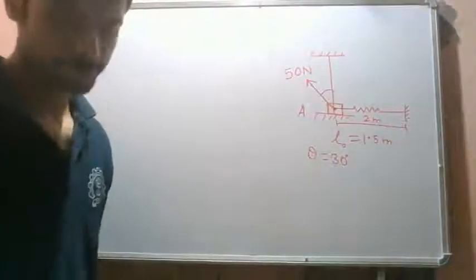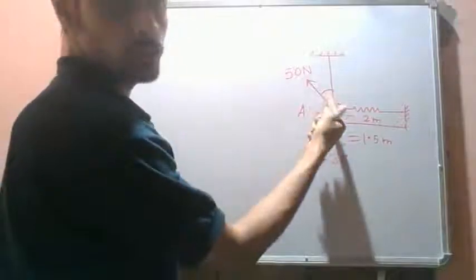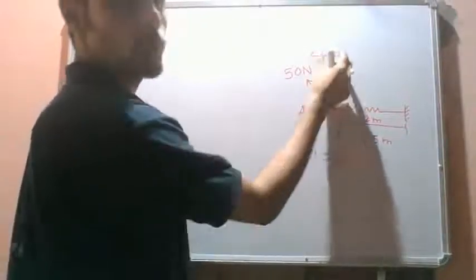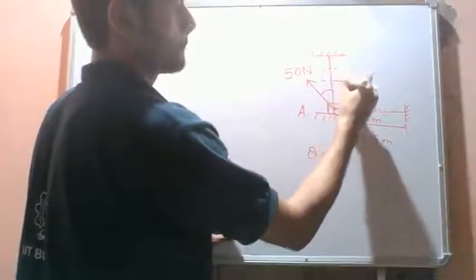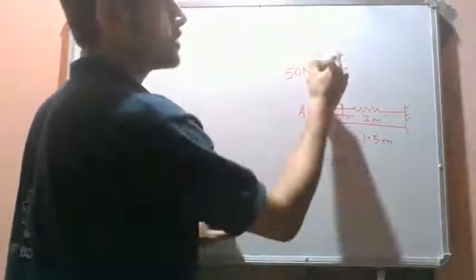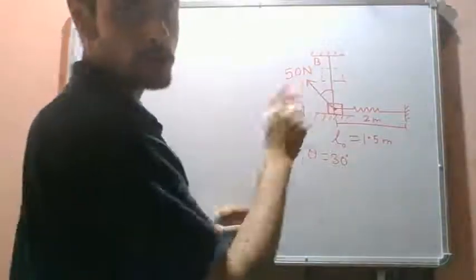Okay, there is no friction. There is no friction due to the application of this 50 Newton force. This block will move upwards, right? So this block moves upwards and comes to this position. Okay, this is position B. The block moves upwards and comes to position B, and the spring becomes like this.